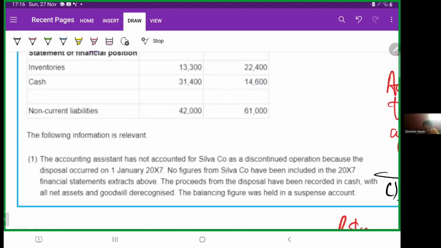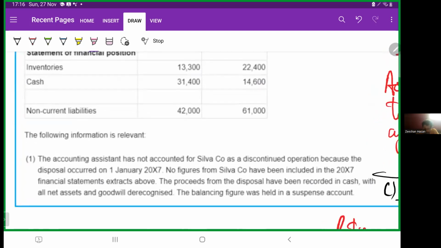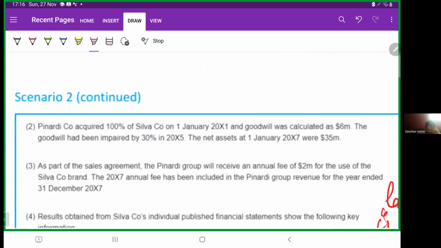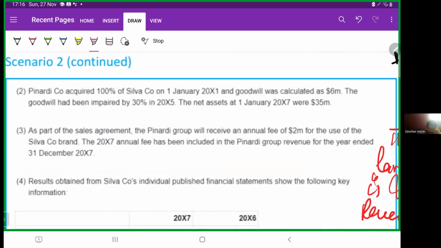Now, it says the accounting assistant has not accounted for Silver Company as a discontinued operation because the disposal occurred on 1st January X7. No figures from Silver Company have been included in the X7 financial statements, except the proceeds from the disposal have been recorded in cash, with all net assets and goodwill. He recognized the balancing figure in a suspense account. Pinardi Company acquired 100% of Silver Company on 1st January X1 and goodwill was calculated as 6 million. The goodwill had been impaired by 30% in X5. The net assets at 1st January X7 were 35 million.